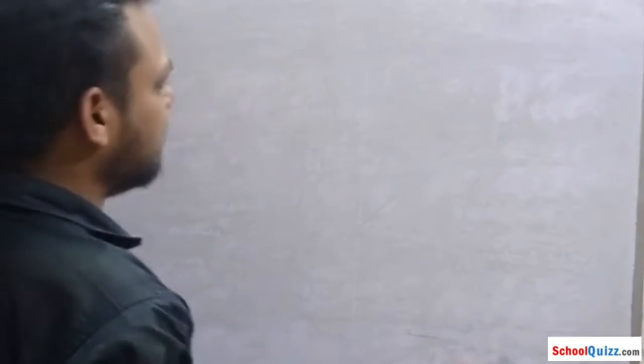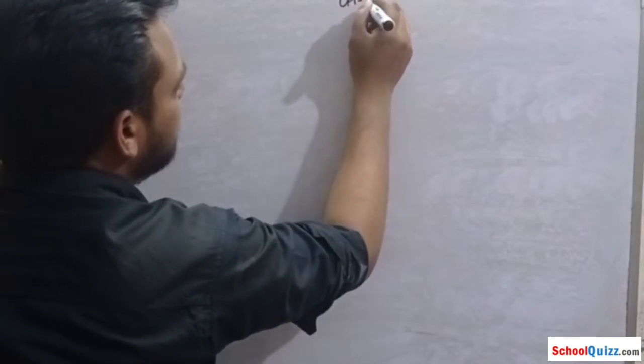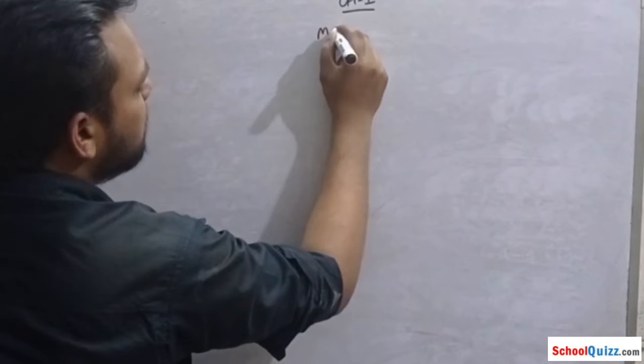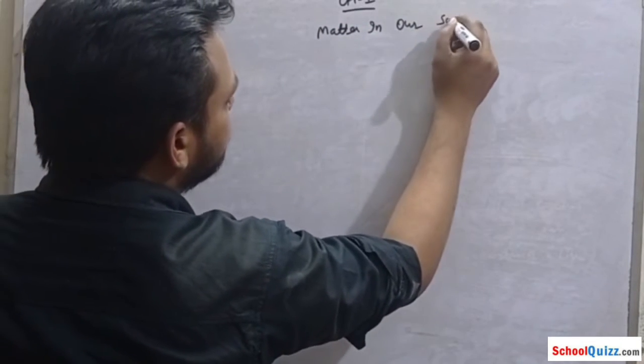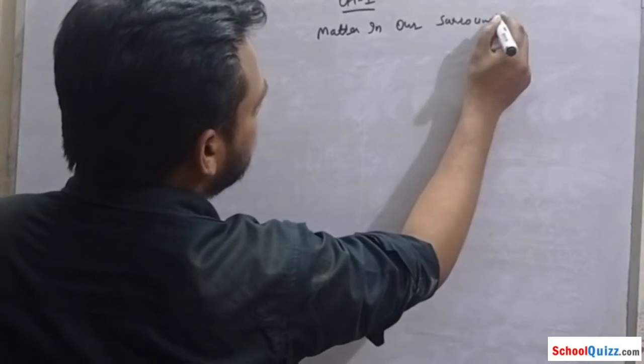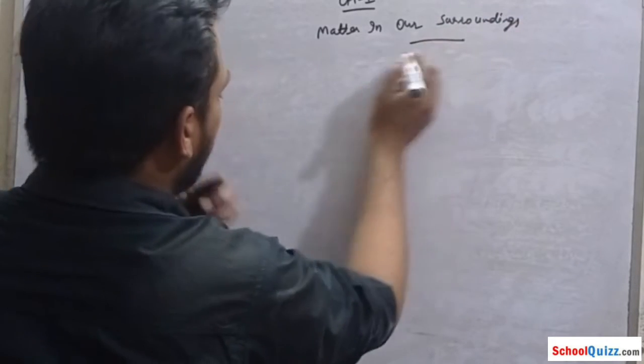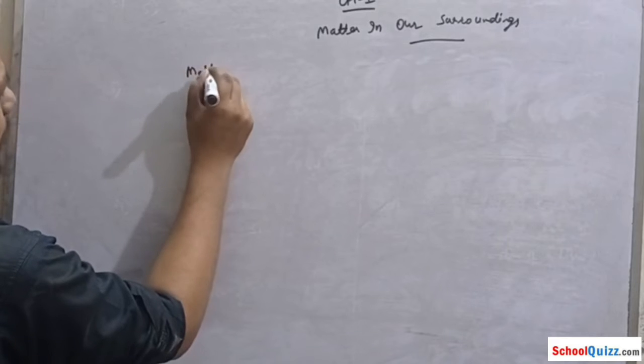So let's start. Chapter number 1, that is matter in our surroundings. First of all we will discuss what is matter.